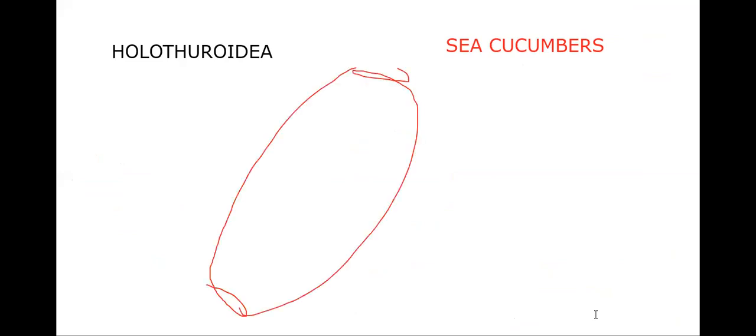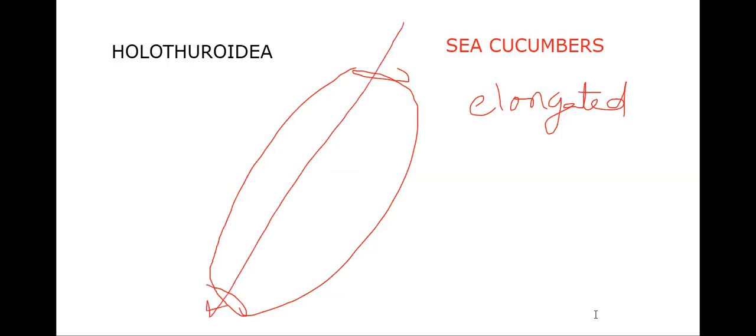Holothuroidea, which we commonly call sea cucumbers. Body is elongated. Let me show you the body first, then after we'll write all the special features of this particular class. The body is cucumber shaped, that's why we say sea cucumber. Elongated body in the oral-aboral axis. This is the oral-aboral axis. Actually, it is regaining bilateral symmetry again. So that's the speciality of this.